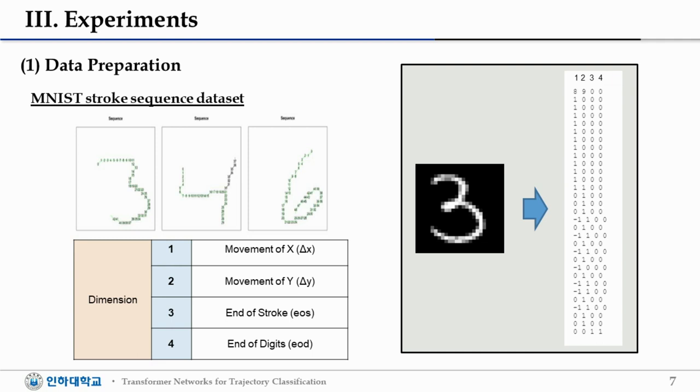We use MNIST stroke sequence data for sequence classification. We judge that this dataset is sufficient as a dataset for trajectory classification in that it has a starting point and a last point, and it can express the process of writing as a trajectory.